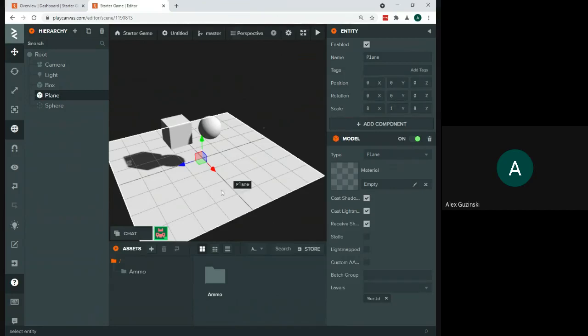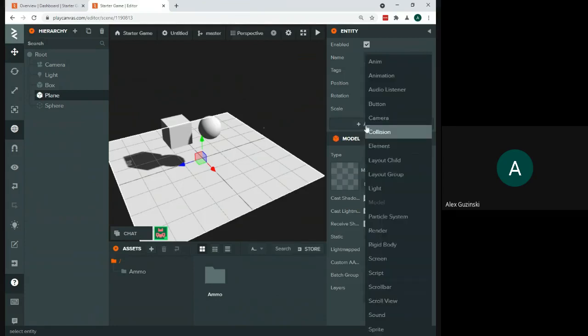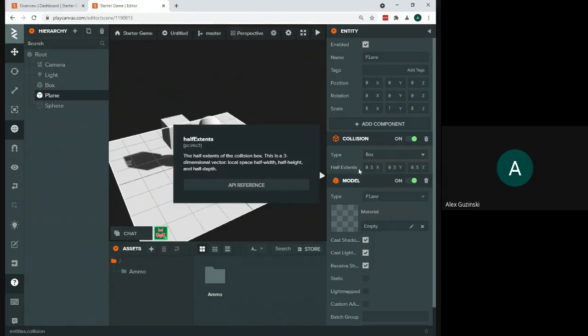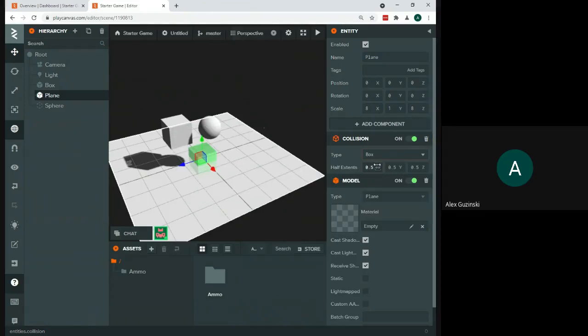So I'm going to select my plane, either by clicking on it in my hierarchy or in my main view here. And I'm going to do those same two things to my plane. So I'm going to add a collision. When I add a collision, I am going to leave it on box. There is a setting to change this a little bit, but I'm not going to mess with some of these other settings here. Remember, our half extents are very similar to what our radius is. These are going to be half what our scale is up here.